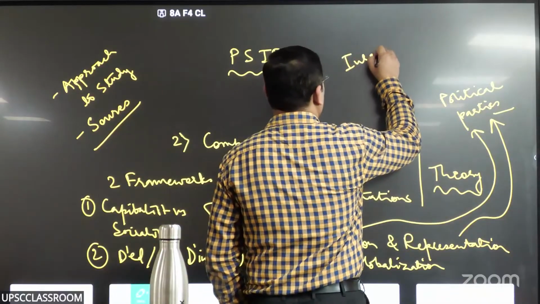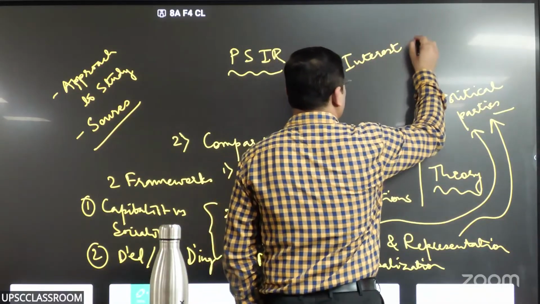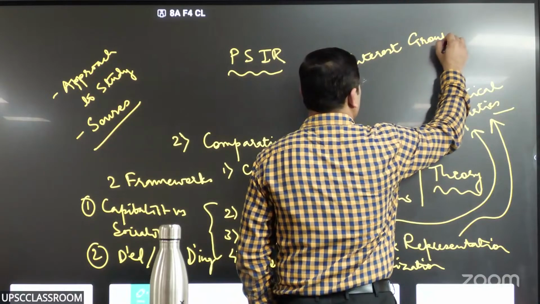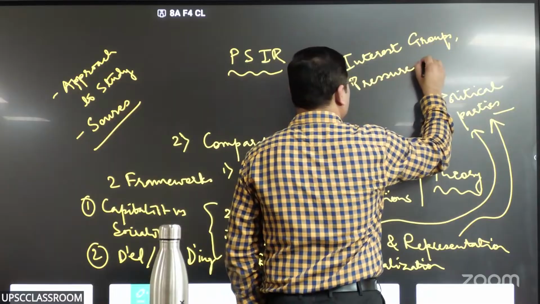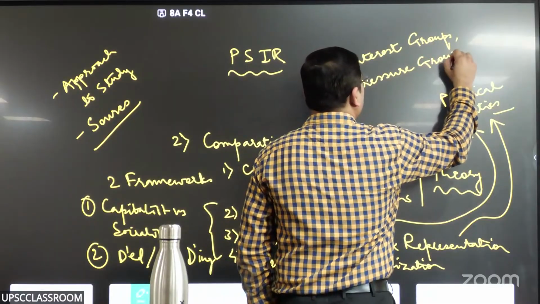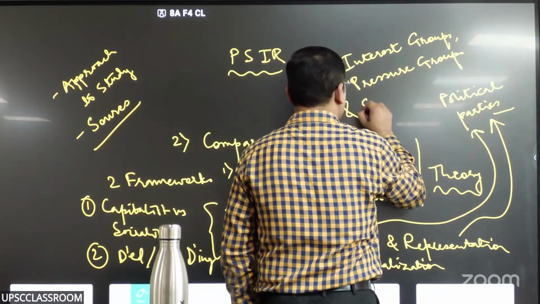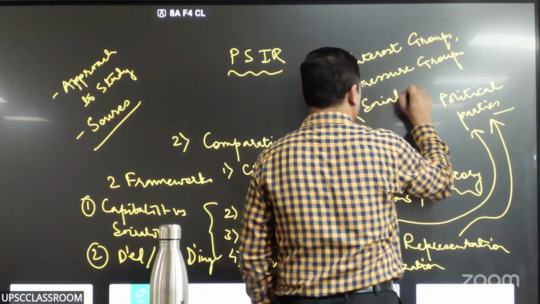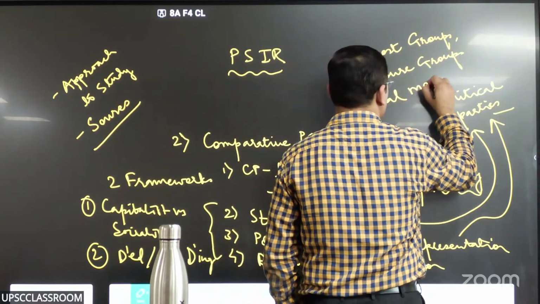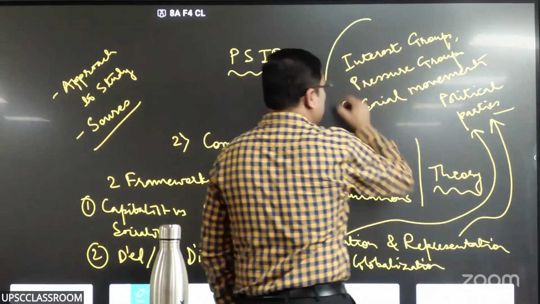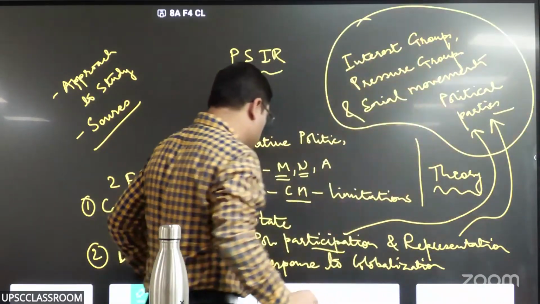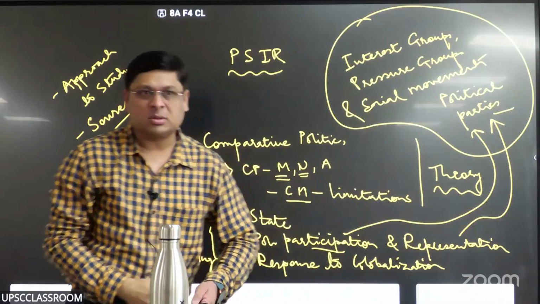Interest groups, right? Pressure groups, and what is going on currently? Social movements. So this is what you compare when you are supposed to compare political participation and representation.